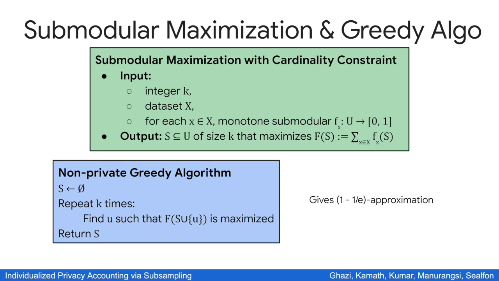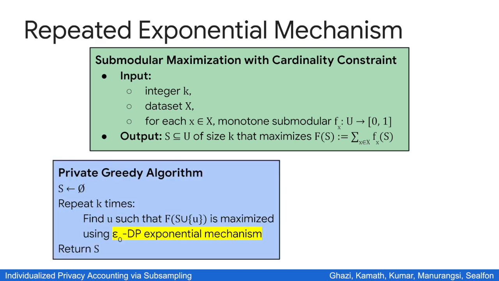To make this algorithm satisfy differential privacy, Gupta et al. proposed that when we try to find the u that maximizes the marginal gain, we use the epsilon-naught DP exponential mechanism. Since each iteration is epsilon-naught DP, we can apply the basic composition theorem for differential privacy to conclude that the entire algorithm is k times epsilon-naught DP.